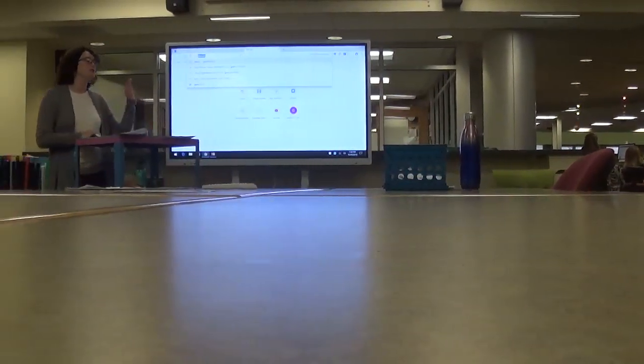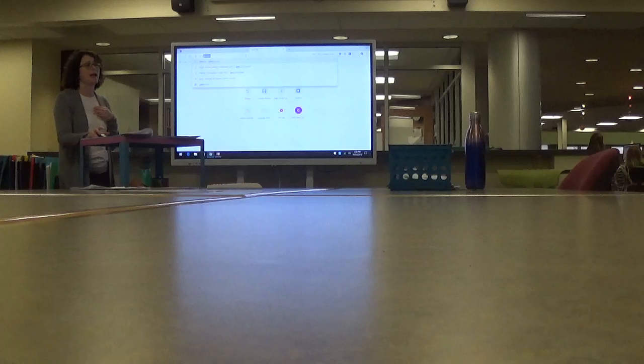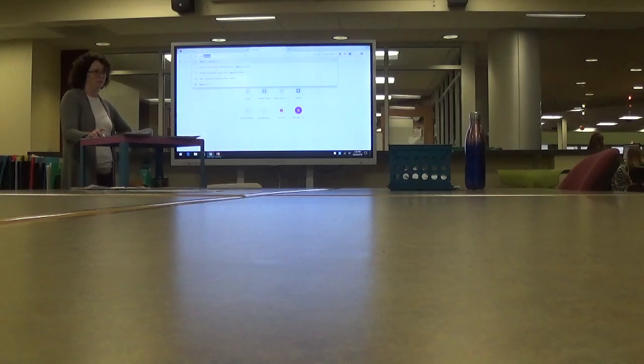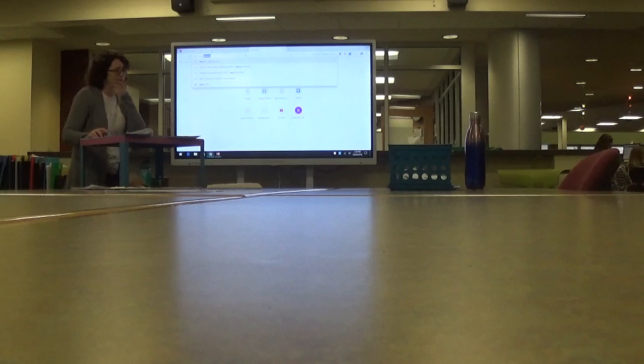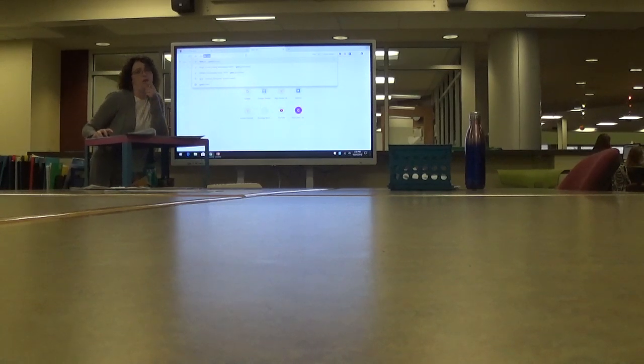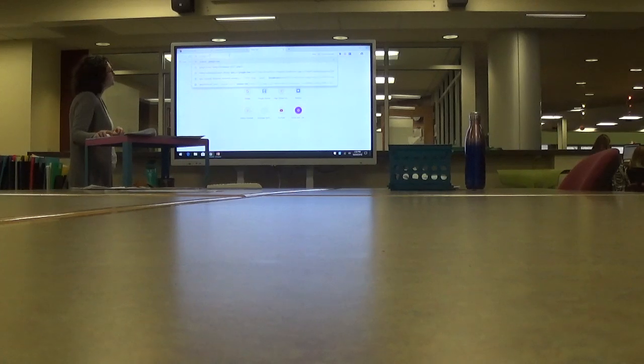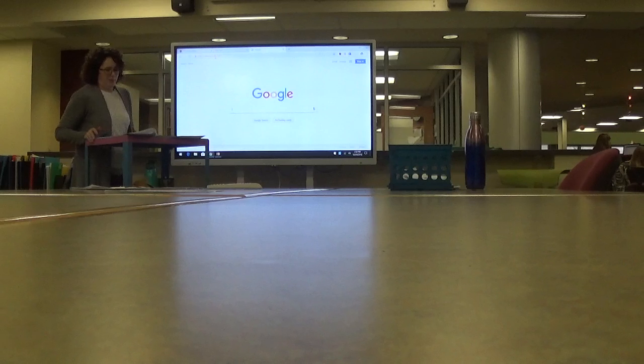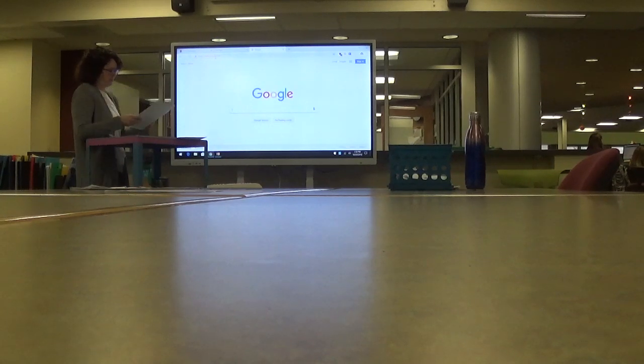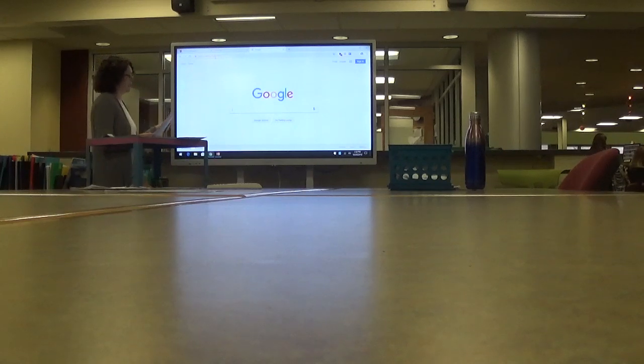Okay, so now we're going to Google. We're looking at Google to find your news articles, your everyday news source. Anyone remember exactly what the time frame is for this one? Look at your sheet. What time frame do we want for news articles? Yes? The last month. The last month. Okay. So I go to Google, and I want to look for articles within the last month.